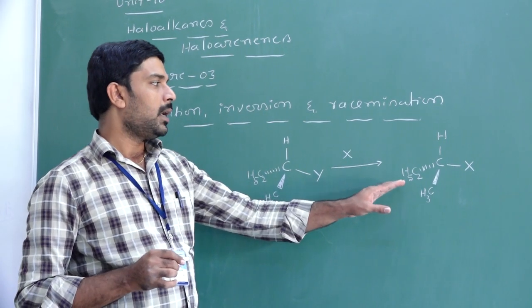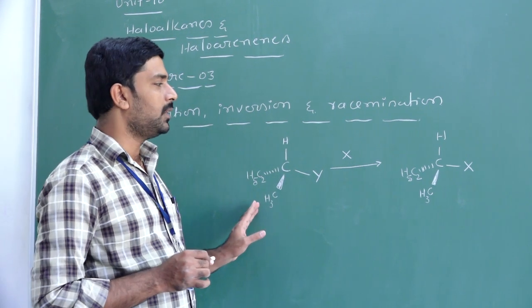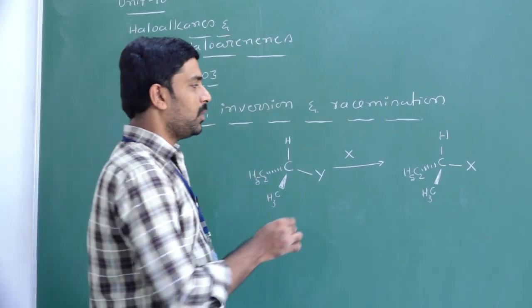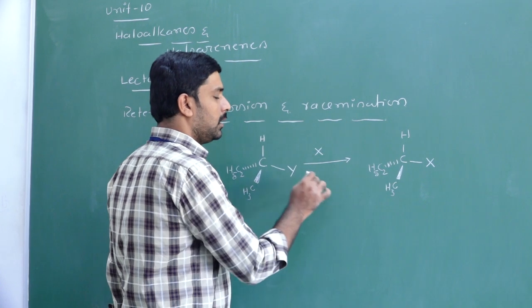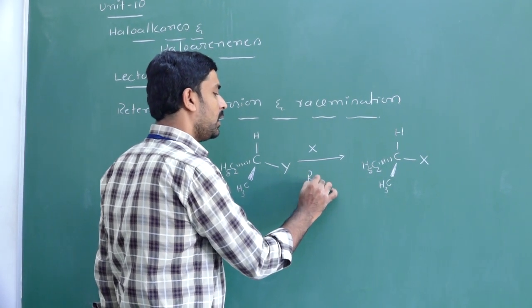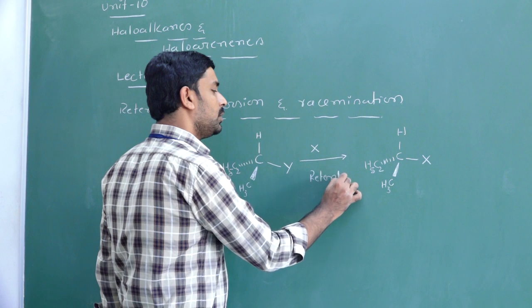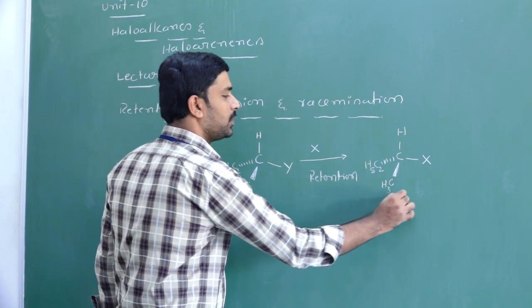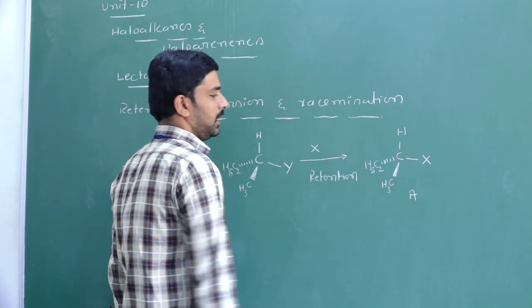The product has a configuration similar to that of the reactant. This type of retaining of the configuration we call retention of configuration. This is molecule A.